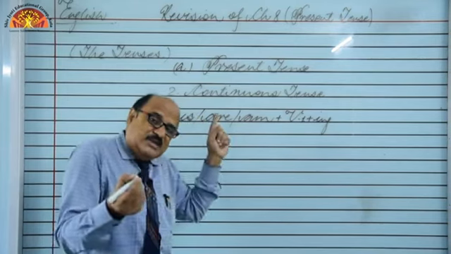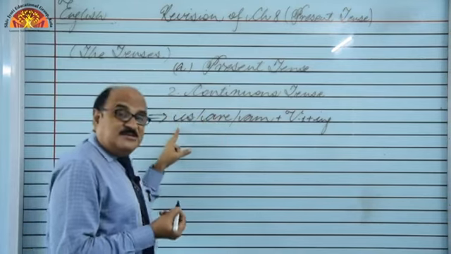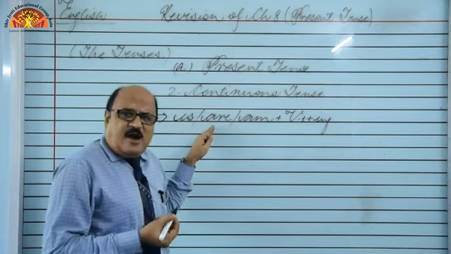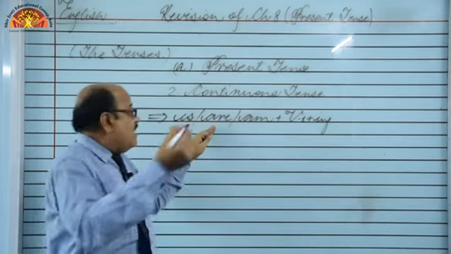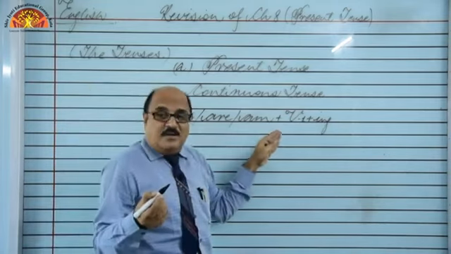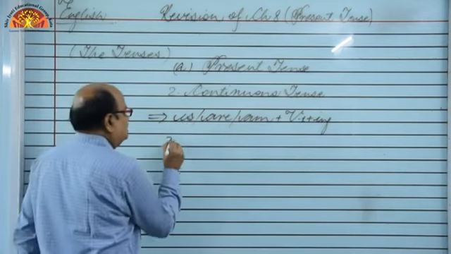I am teaching you. He is going. It is raining. She is learning English. They are playing cricket. Boys are running. They are coming. They are going. So in this way, we use present continuous tense, right?